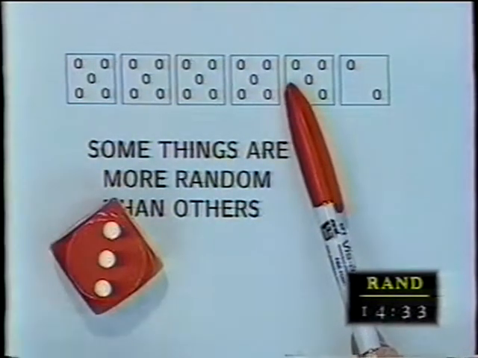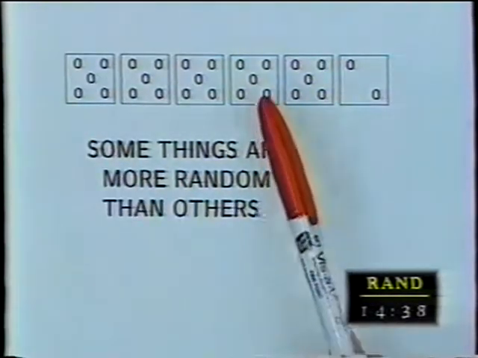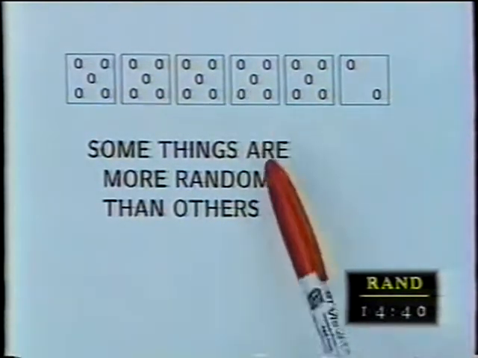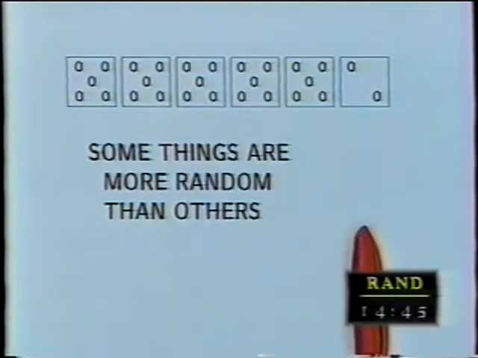If I take a fair coin, this thing here, it's more random than this is. This is less random. So some things are more random than others. We get this feeling that there is a sort of a maximum randomness. The maximum randomness comes when things are equally likely. When things are equally likely, it's a maximum amount of randomness, and when one is really favored, it's the least amount of randomness, but it's still random.